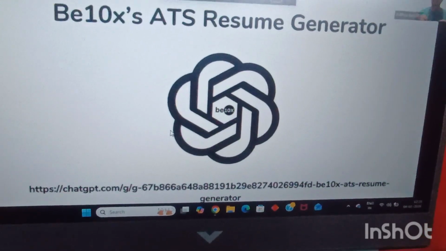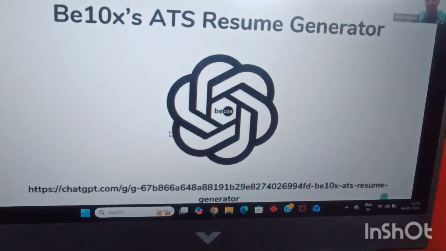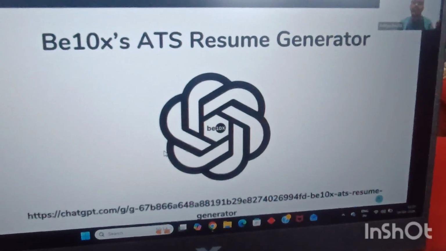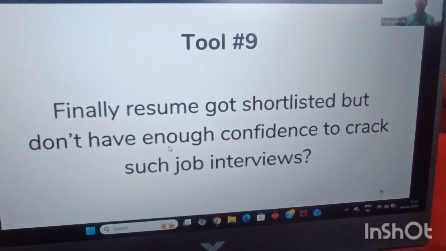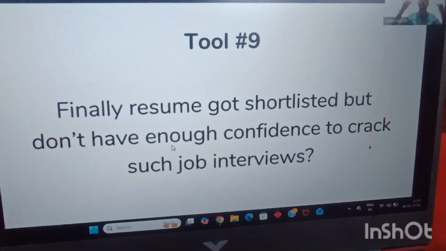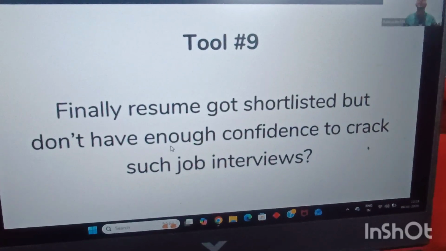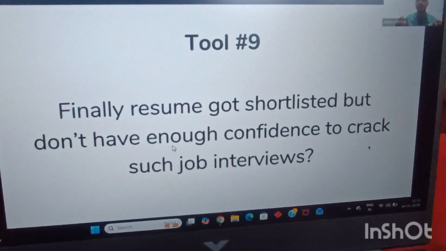But that is not it. Let's say once you are called for the interviews, there is this one more problem that we as Indians specifically face a lot, that we are very afraid of interviews. Okay, finally we have been able to get our resume shortlisted, and we are getting the dream interview that we have always aspired for, but we do not have the confidence to crack such job interviews.